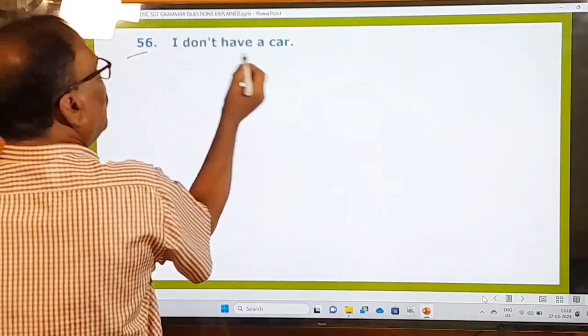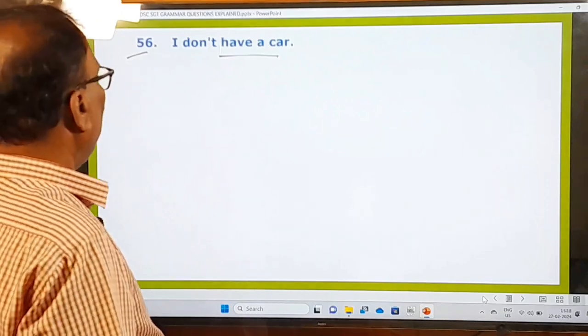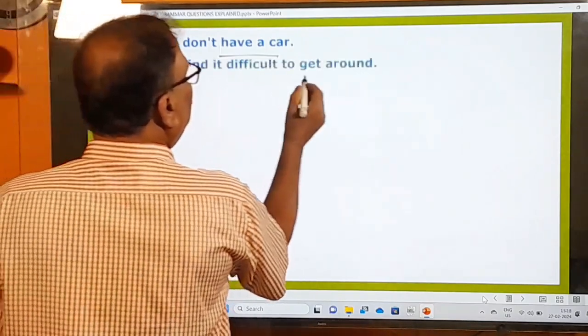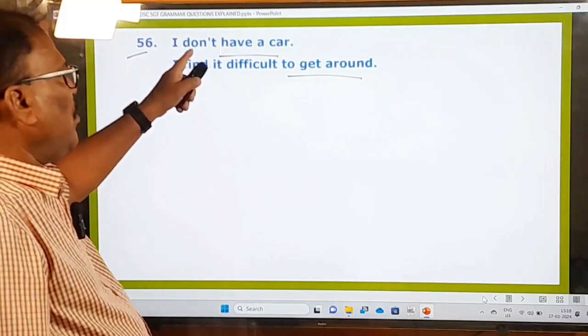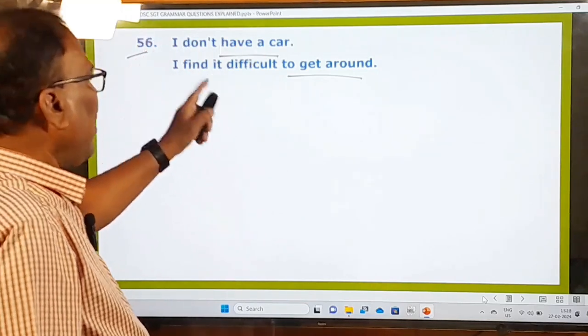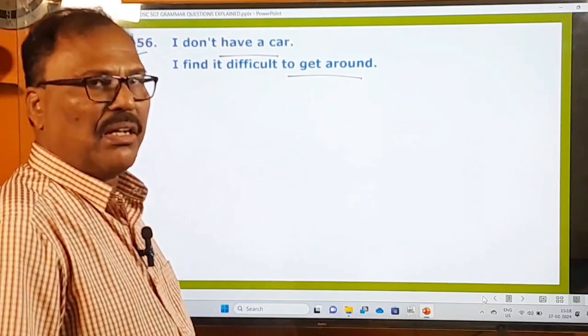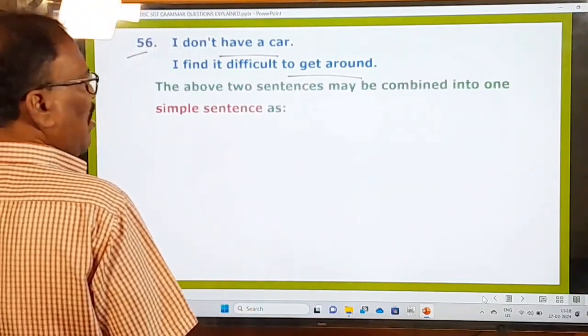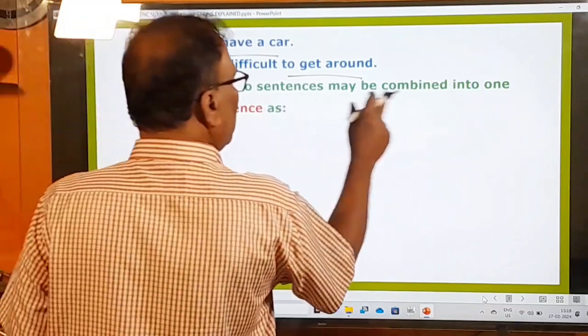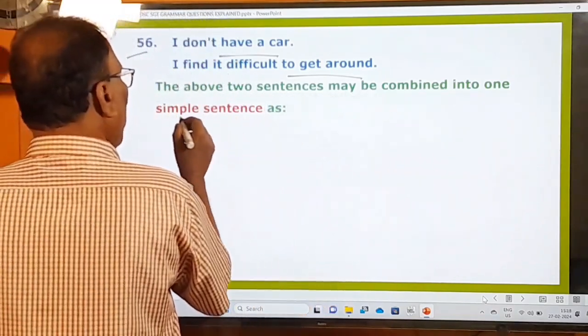56th question. I don't have a car, and I find it difficult to get around. So here are given two sentences. I don't have a car, first point. I find it difficult to get around. Get around means to go to the places where you want to go. So now what is the examiner asking you to do? That the two sentences may be combined into one simple sentence.